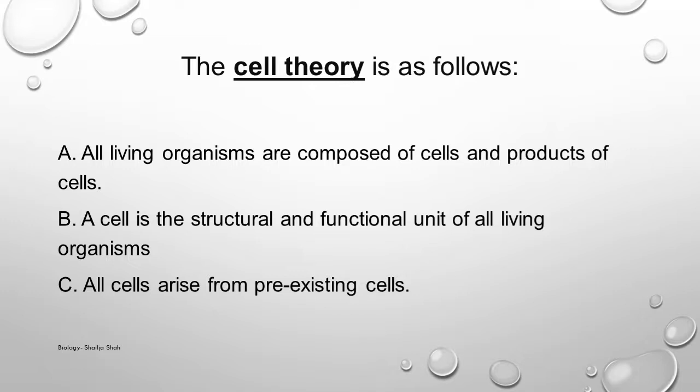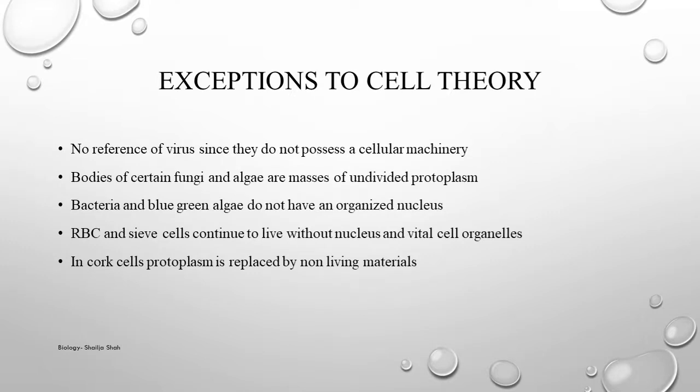Now, this was in the 19th century. Later on, lots of exceptions were found to this theory, because it could not be applied to all organisms. Though it was substantially correct, there were certain exceptions. So we'll go through what the exceptions to the cell theory are.